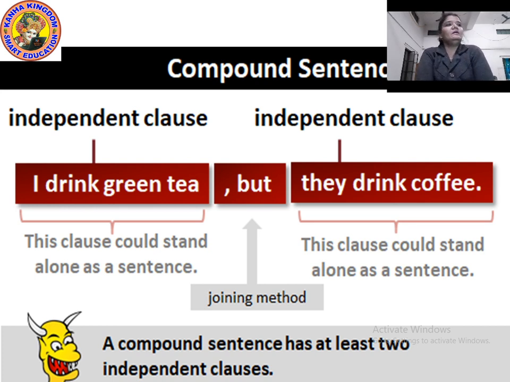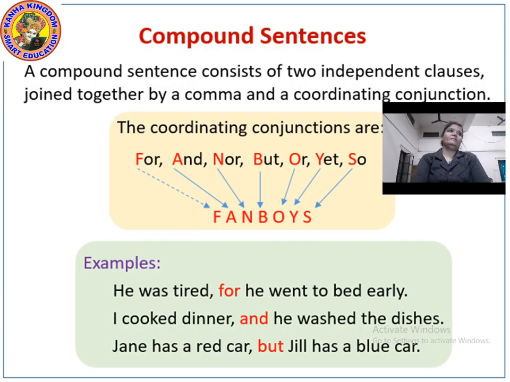Now, you saw when I was explaining that some compound sentences can be joined by a comma and one of the fanboys. Now what is that fanboys? I'll explain that. Starting with compound sentences, I am telling you that a compound sentence consists of two independent clauses joined together by a comma and a coordinating conjunction, that is fanboys.